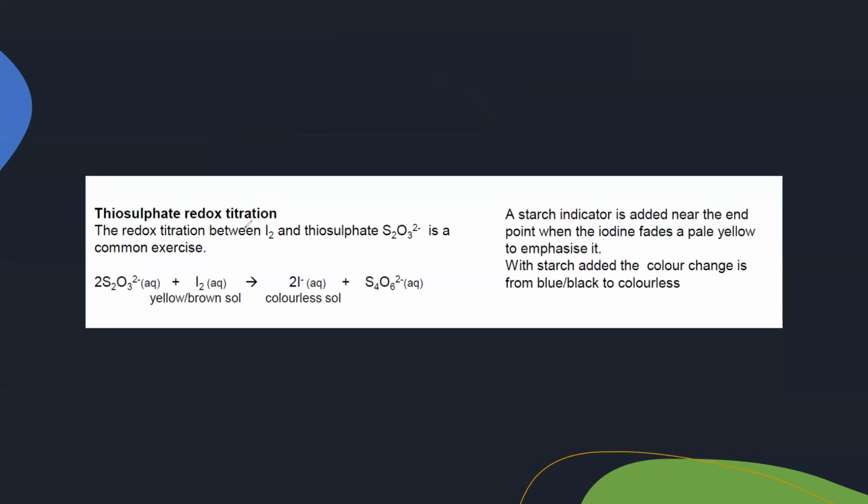So in the thiosulfate redox titration, what happens in the iodine and thiosulfate titration? This is thiosulfate. When we react it with iodine, as a result, iodine converts into iodide, and what is the change in the oxidation number? The formula is S2O3 and the net charge on this ion is 2-, or -2.